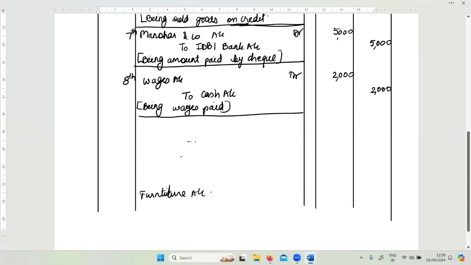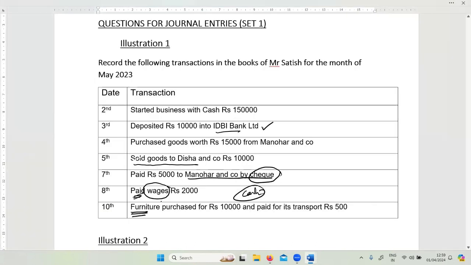As I told you earlier, when we started with types of accounts, as and when we find something crucial for discussion, I will give you details there and then in the transaction. So this is one thing to remember. Whenever I buy a long-term asset, a fixed asset, then I write the name of that asset as the separate account. So this is furniture account. Second account, how am I buying the furniture?